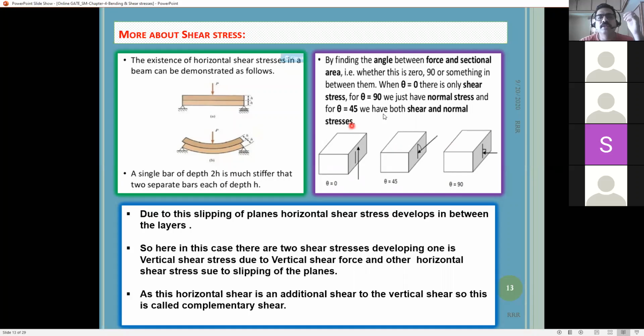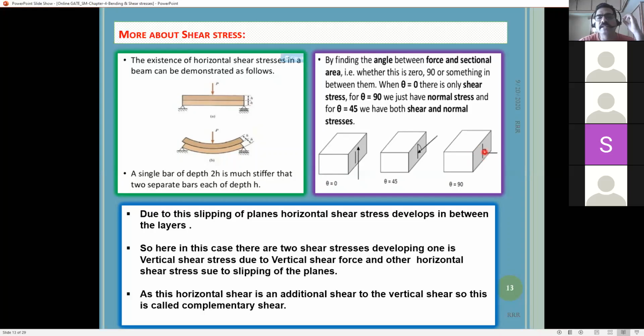Next we also learned that when the force is acting along the length, at an angle of 0, it is shear force. Shear is just the shearing of the section, that means cutting the section into two parts. But if the force is acting perpendicular to the cross section, it is considered as normal stress, also called bending stress. Don't get confused: normal stress, bending stress, and flexural stress all have the same meaning. Shear stress is different. Flexure or bending or normal is the same, right?